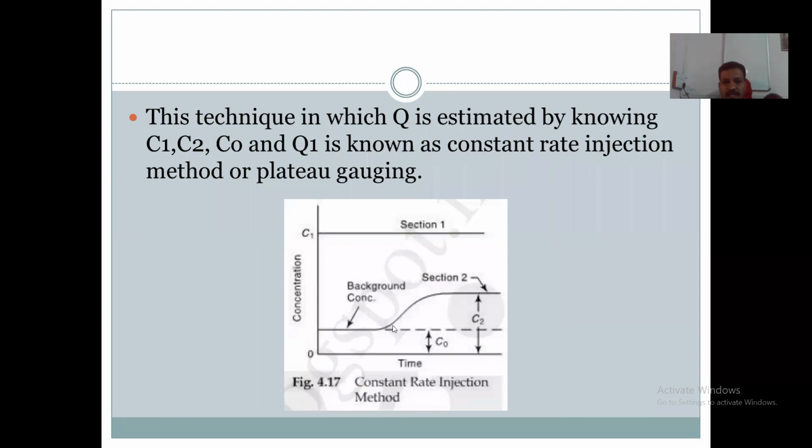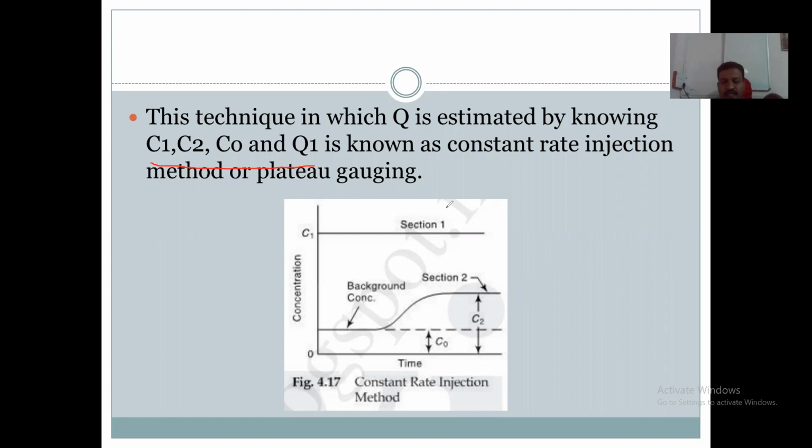So this method of measurement of discharge is estimated by knowing the values of C1, C2, C0 and Q1.